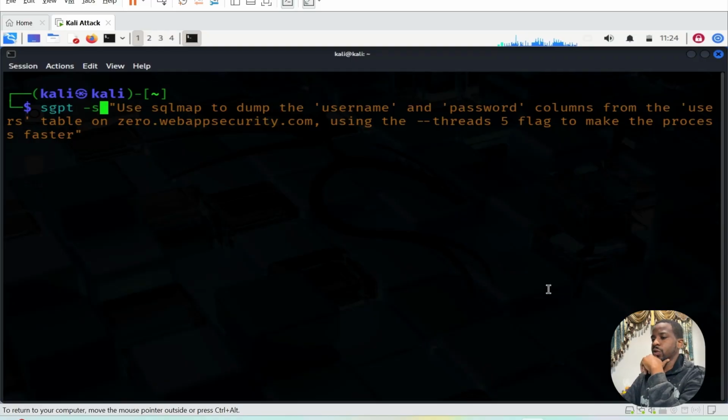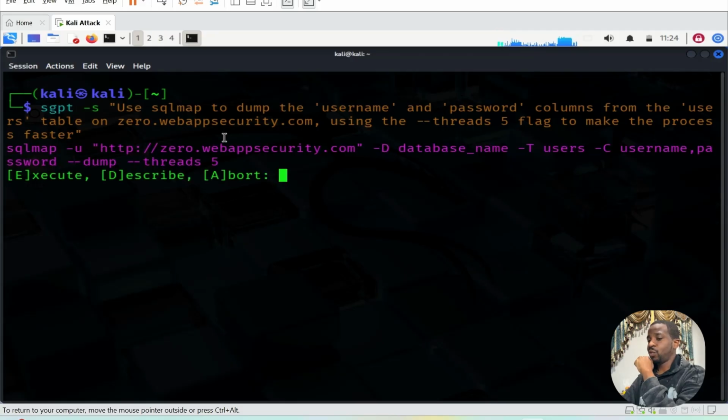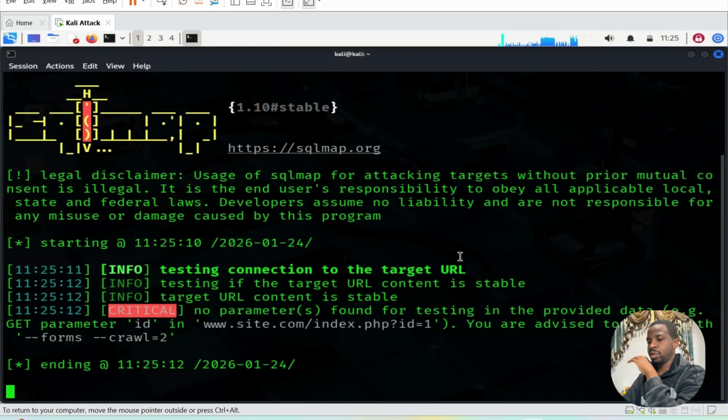That's fine. So use SQLmap to dump the username and password columns from the user table using the --stretch flag to make the process faster. Okay, let's see. I just want to show you guys, you don't have to know this whole flag and command. You just need to know the prompt, understand what you're asking it to do, and boom, it's gonna do it.